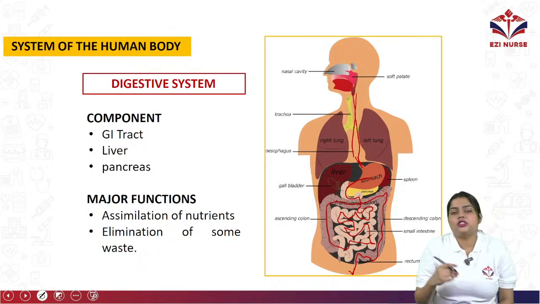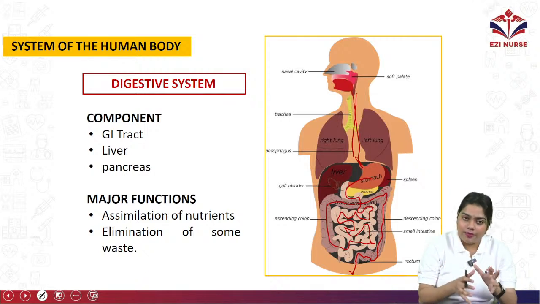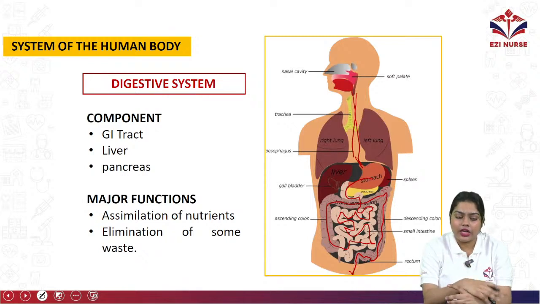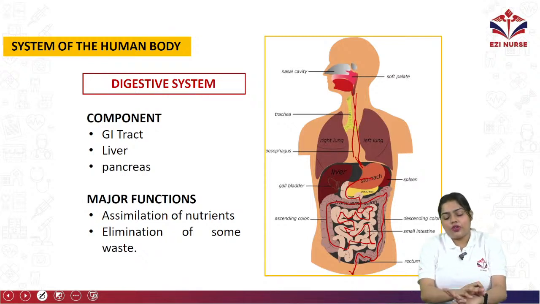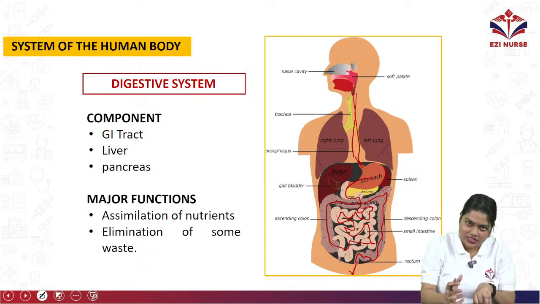Okay, it consists of the palate, teeth, gum, then we have the tongue. So what is the function? Mainly in the mouth there will be chewing, like mastication.